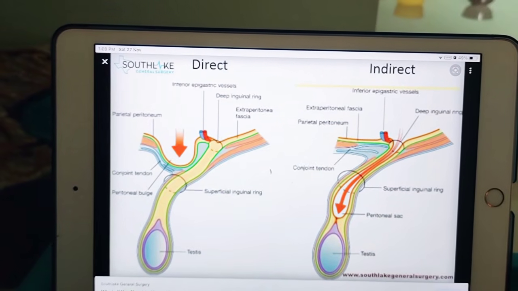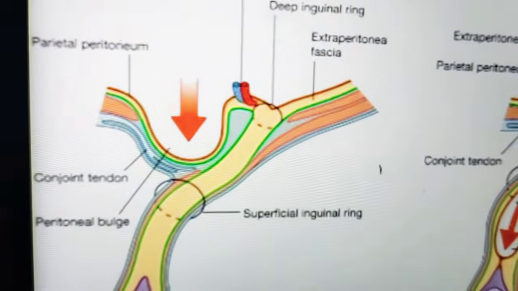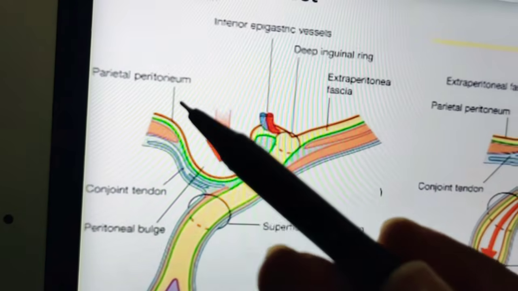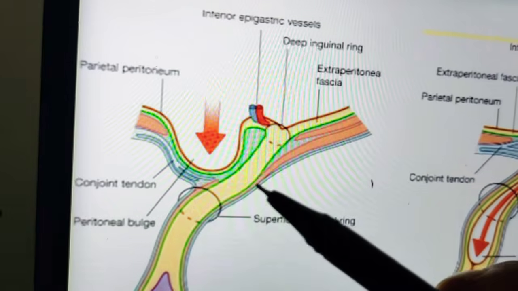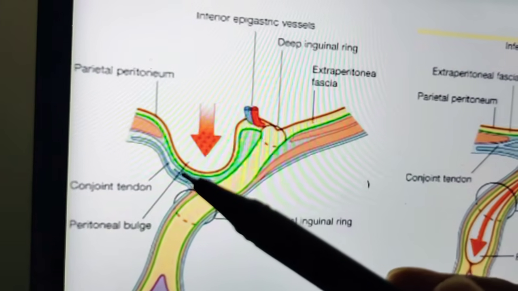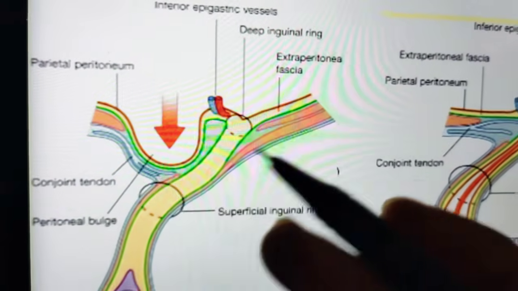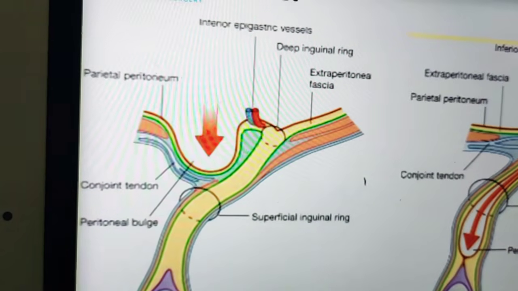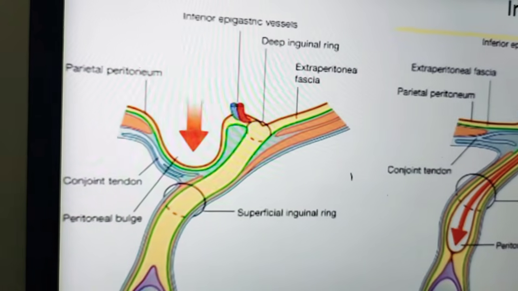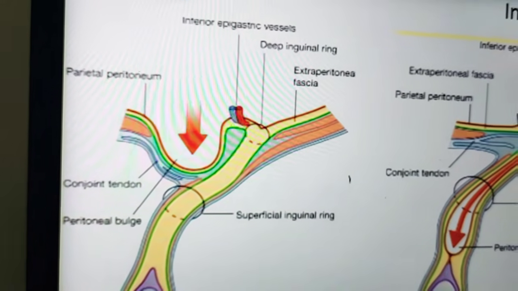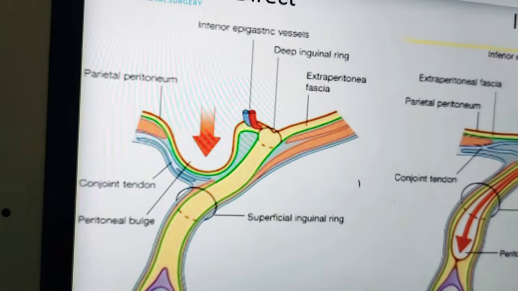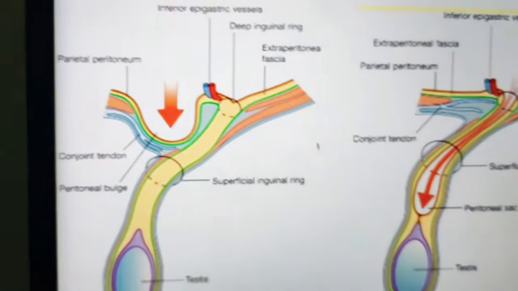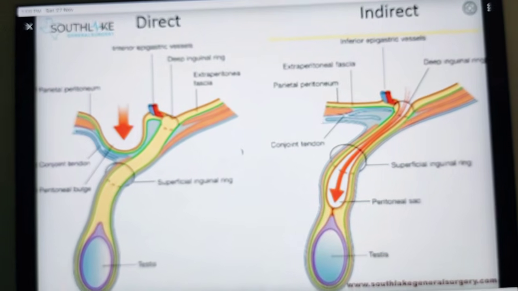For this also let me show the diagram. You can see here clearly, here you have the conjoint tendon and here you have the parietal peritoneum, right? So remember one thing: in direct hernia we have the fascia transversalis and conjoint tendon, where the cremasteric fascia and internal spermatic fascia are absent, as compared to indirect hernia. So this is all about the differences between direct and indirect hernia.